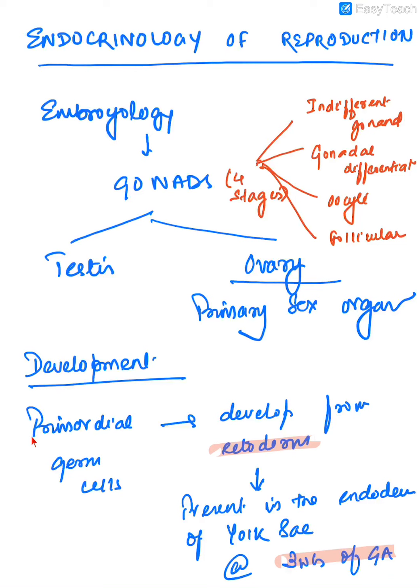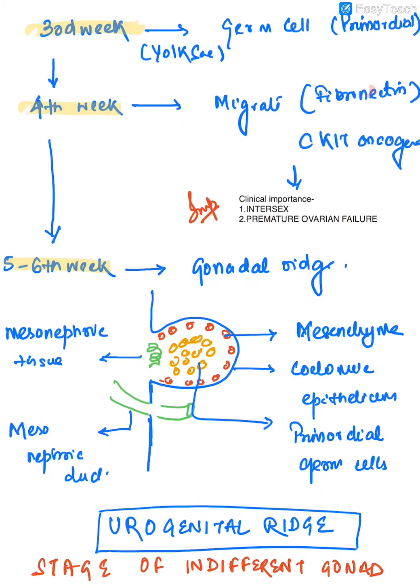Developmentally, the primordial germ cells develop from the ectoderm and are present in the endoderm of the yolk sac at around the 3rd week of gestational age. After that, these primordial germ cells migrate by the action of fibronectin and a c-KIT oncogene, which produces a c-KIT protein, and they reach the gonadal ridge by the 5th to 6th week of gestational age.